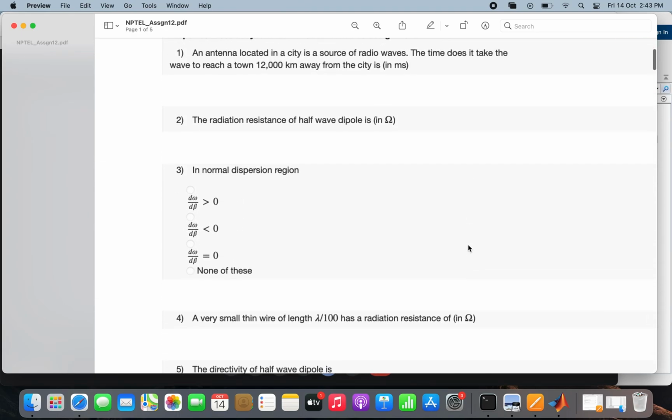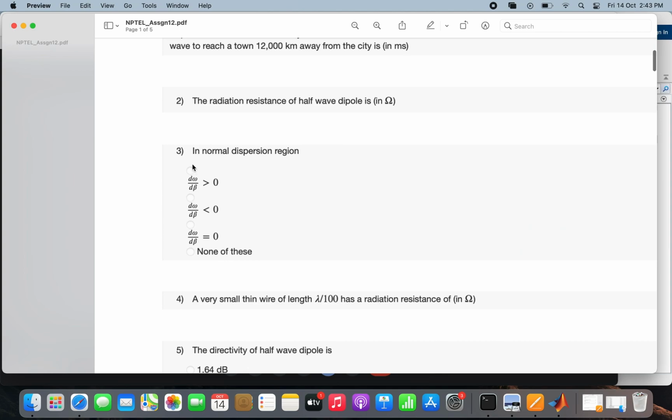And in question 3, which of the following tells that we have a normal dispersion region? So which of the following is true in a normal dispersion region? The correct option here will be option A, that is dω/dβ is greater than 0.